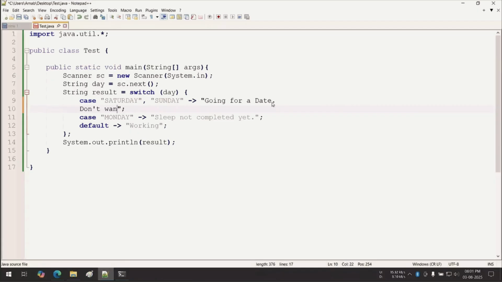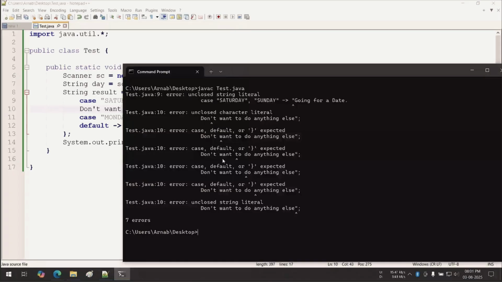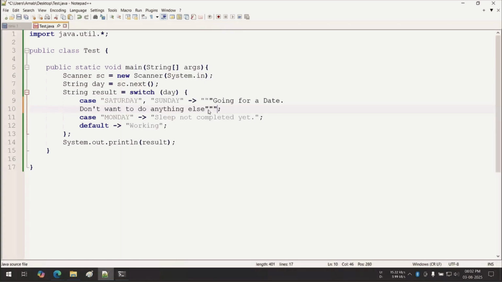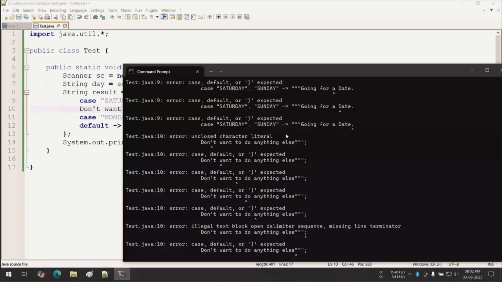Now how to write in this way? Not possible before Java 15. Can you see? Not possible before Java 15. So here the simple thing is to use double quotes three times. Now see what is happening. Now javac. One more problem. What is this? Illegal text block.